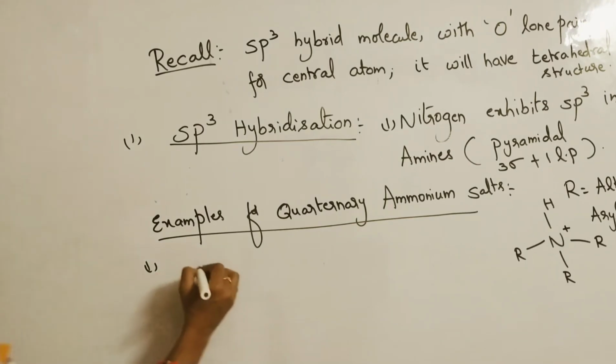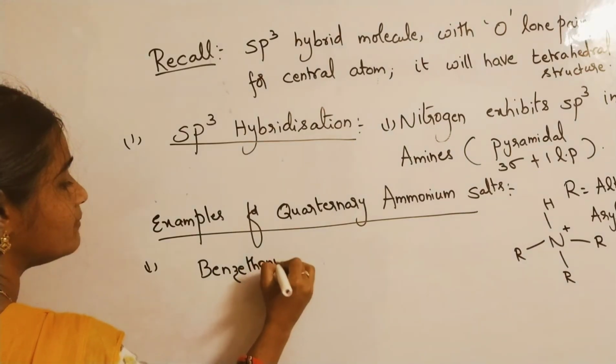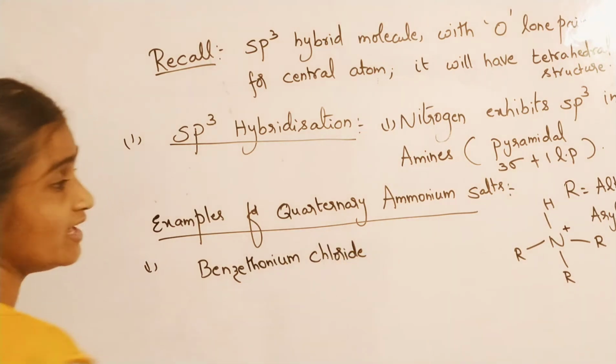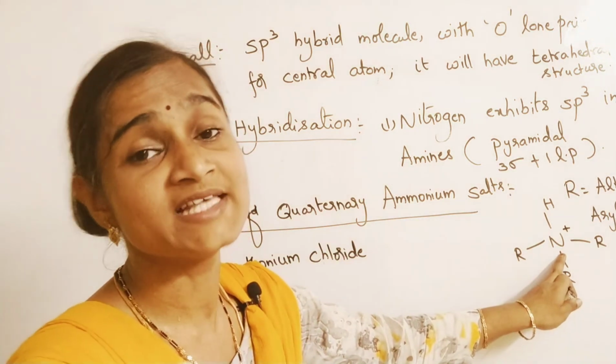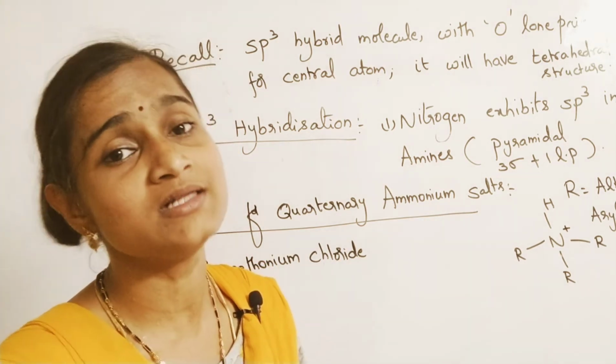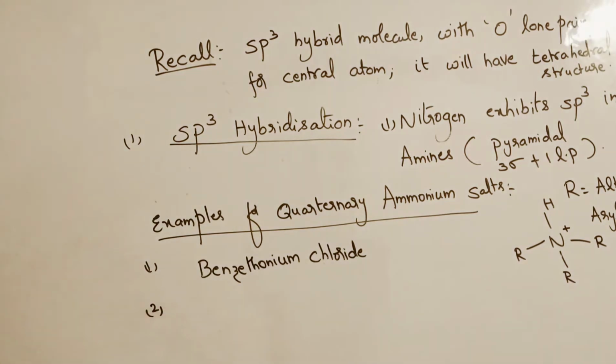Benzethonium chloride. Benzethonium chloride is one example where nitrogen is exhibiting what? sp3 hybridization with no lone pairs. So it exhibits tetrahedral structure. You have to remember that point. Benzethonium chloride is mostly used in disinfectants.